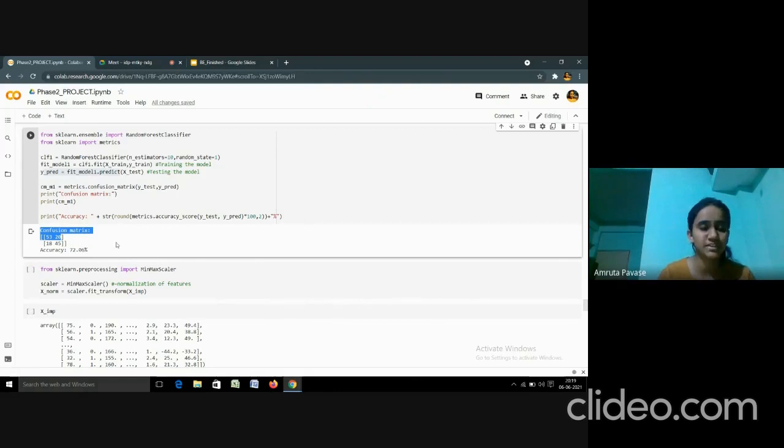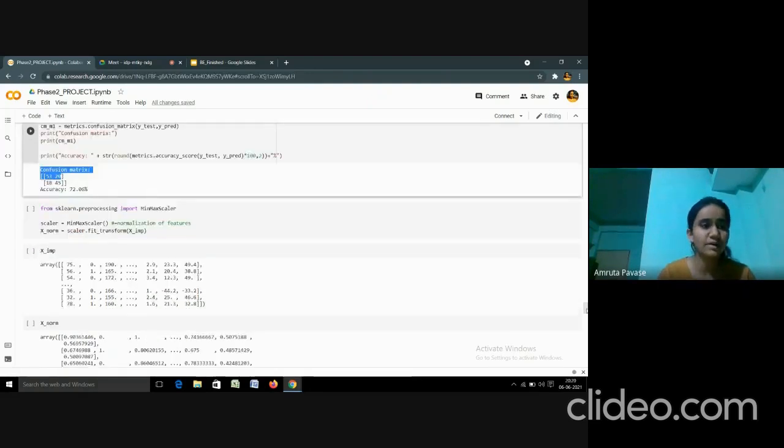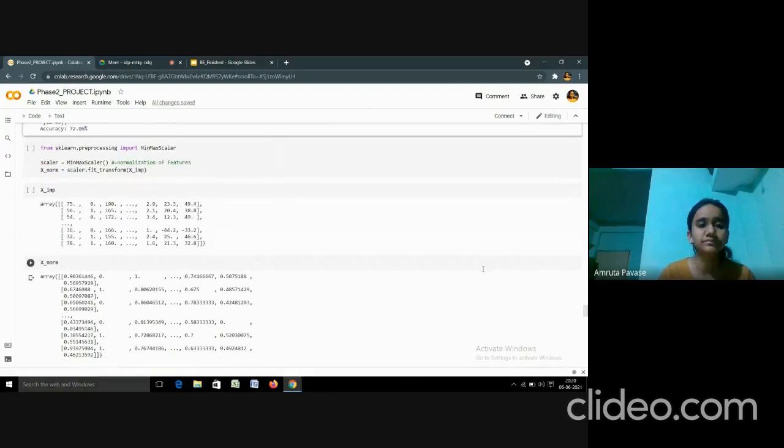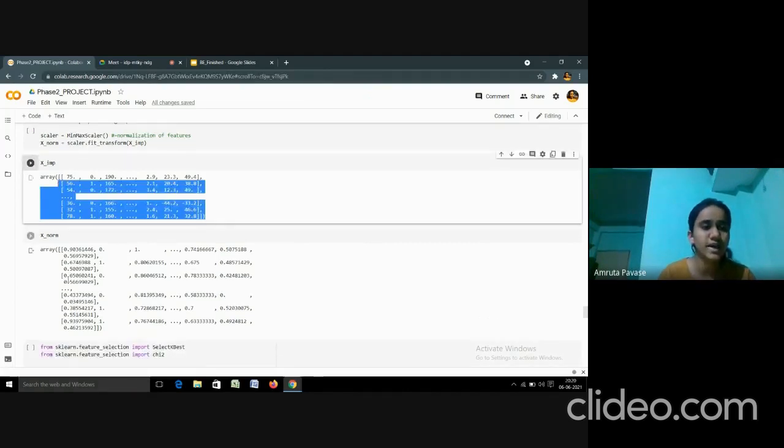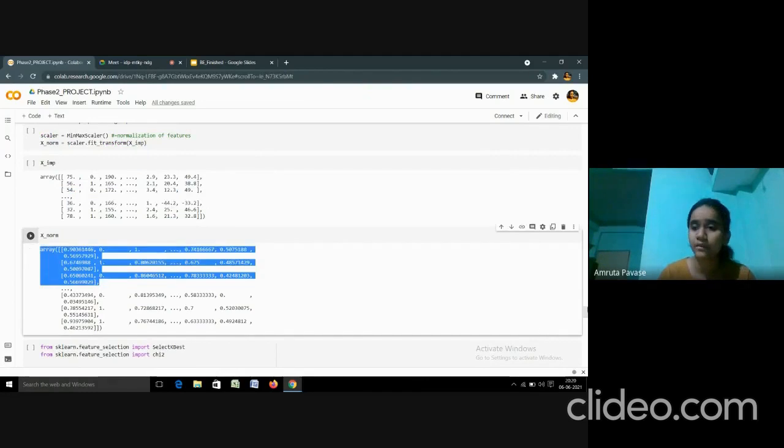Sorry, it's percentage. After that, there are very different ranges of values. Like if we consider sex, the value ranges from 0 to 85. And if we consider height, it ranges from 0 to 600. So using the min-max scaling technique, we have normalized the data features. These are the actual ranges and these are the normalized ranges.